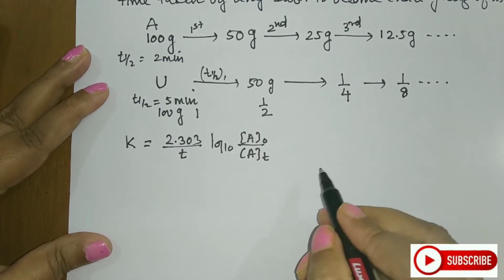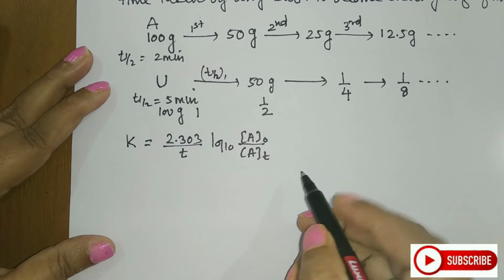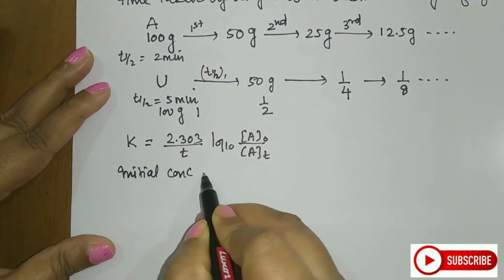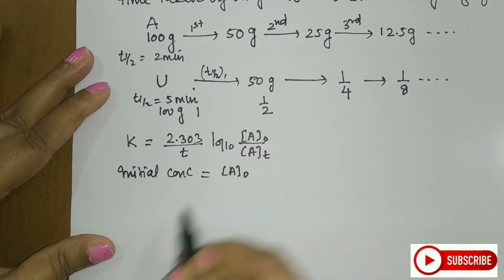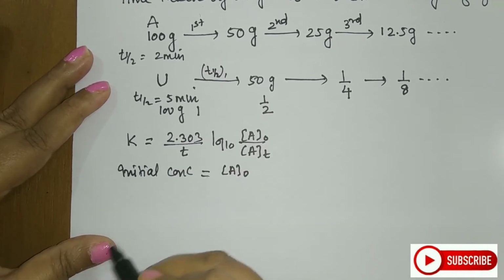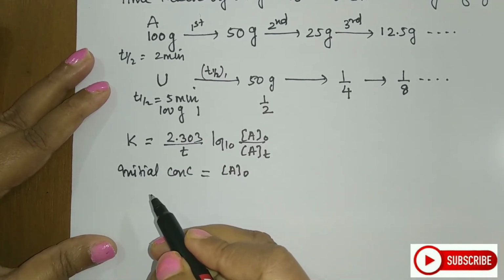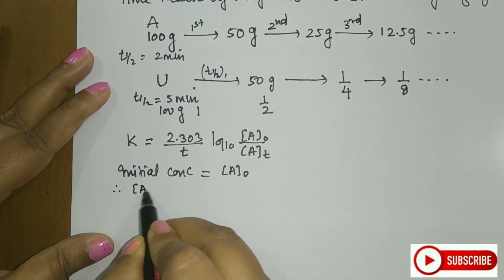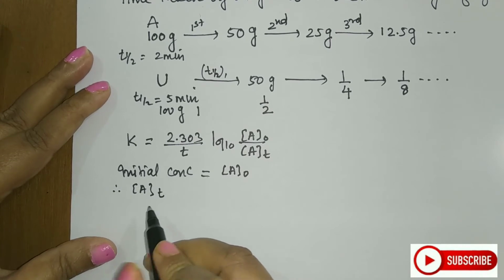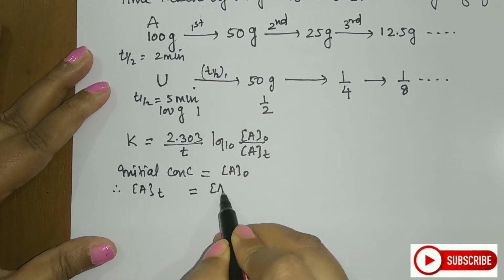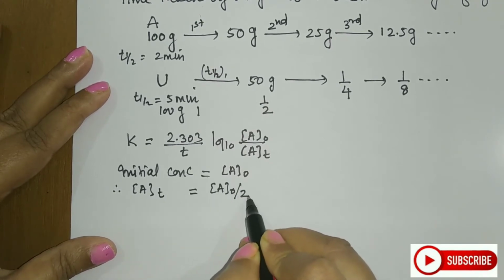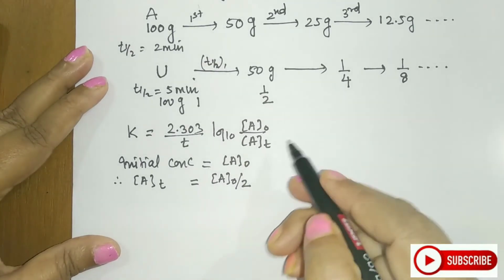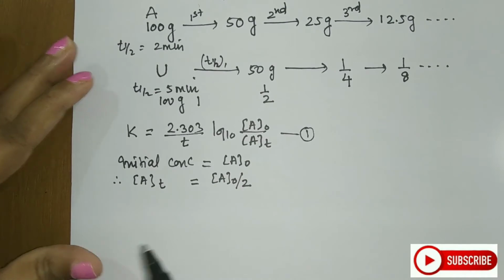Now students, if I say that the initial concentration is A0, then what will be the final concentration after time T or the half-life? So the AT, or the final concentration after time T, will be exactly half of the initial, means A0 by 2.